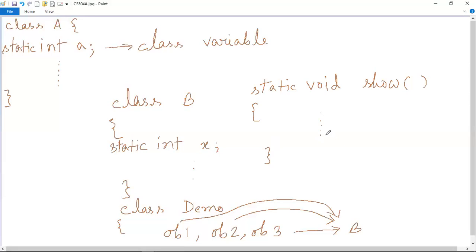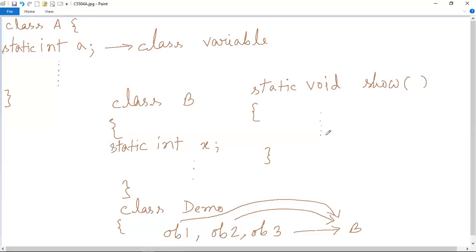But whenever you are declaring a method as static, you have to keep in mind that there are several restrictions imposed on static methods. The first one says that one static method can only call another static method. The second one says that one static method can only access static data. That means they can only call static variables. And the third one says that they cannot refer to this or super keyword in any way. This keyword you have already learned, and super keyword you will learn in the inheritance chapter.